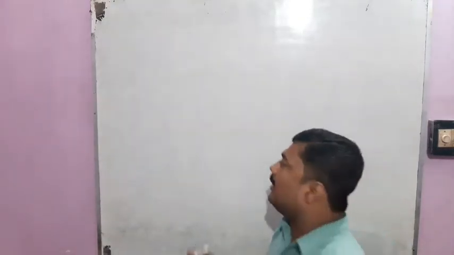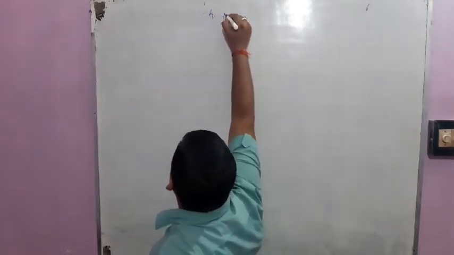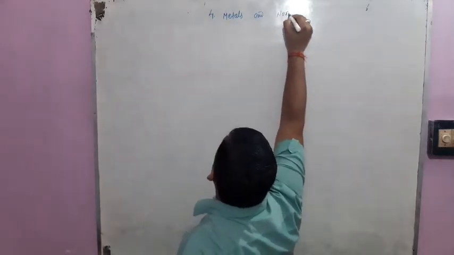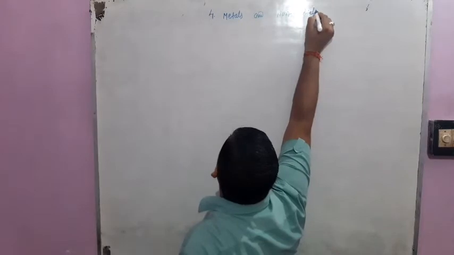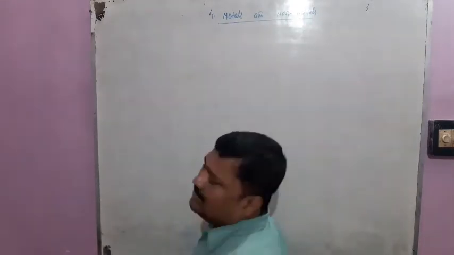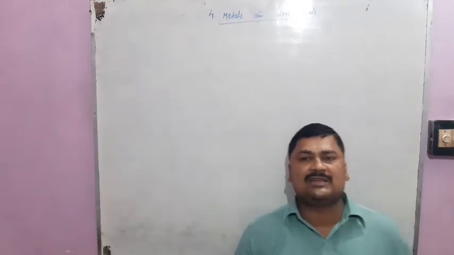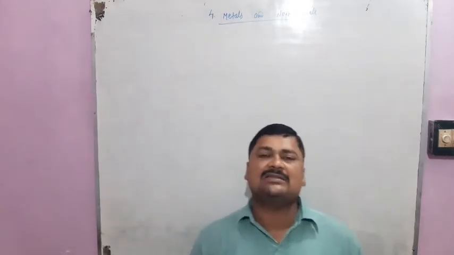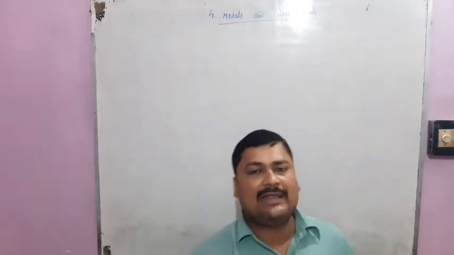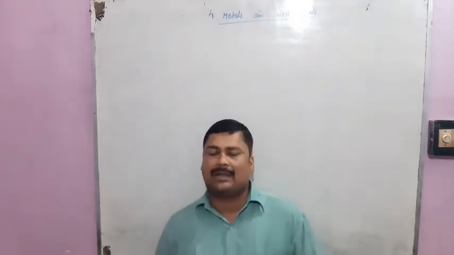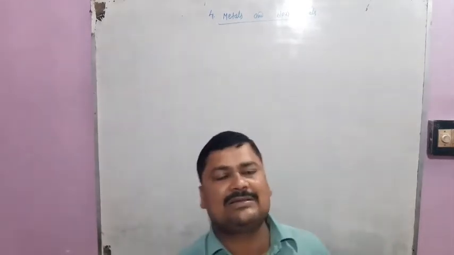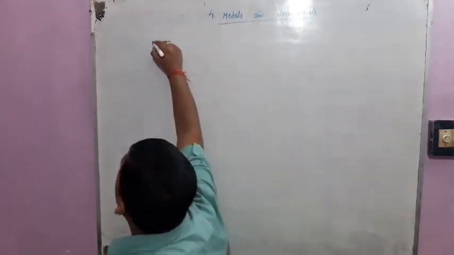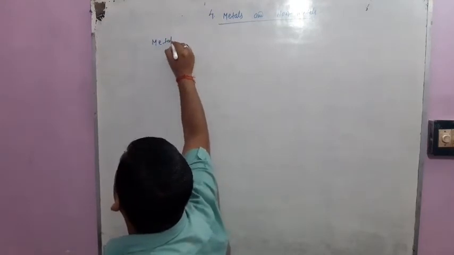We will start a new lesson here, metals and non-metals. We have some idea about metals, but here we are going to discuss what are metals. As we know, the elements are divided into three different categories: metals, non-metals and metalloids. So in this chapter we have to study the physical and chemical properties of metals as well as non-metals, and a lot of things about them. So here we are going to start with metals. Very first, what are metals?